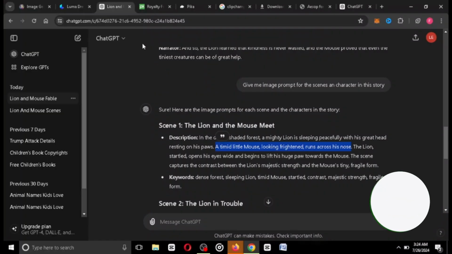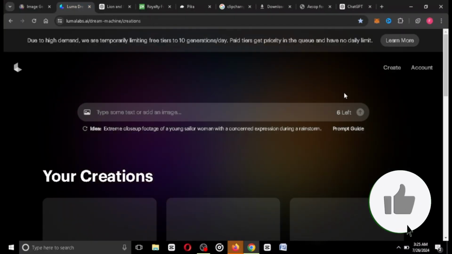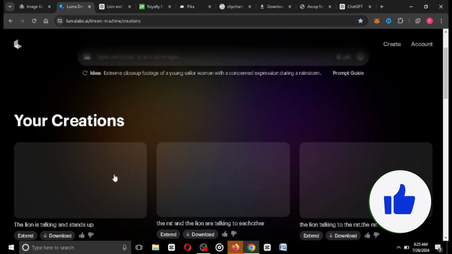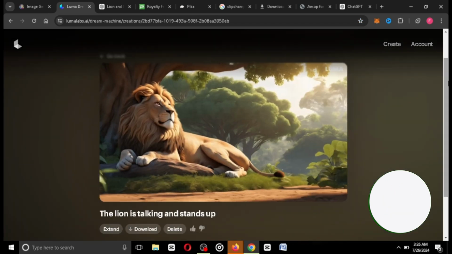So now that we have all the images, guys, the next thing we want to do is to actually animate these images. And for us to achieve this, we'll be using two particular websites. The first one is Luma Labs Dream Machine. Guys, this is Luma Labs, and let me just show you around some of my previous generations from here. You can see how cool this is.